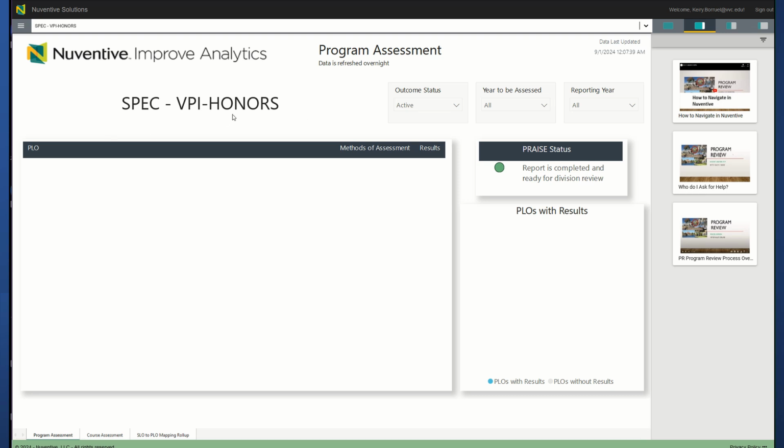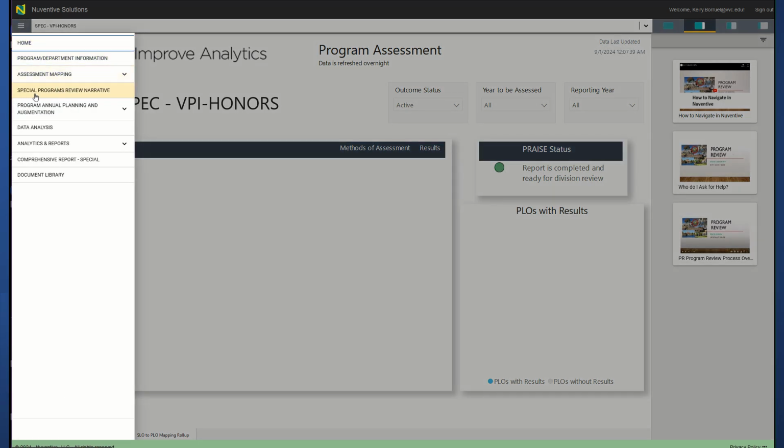I selected the honors program just because it was the first one on my menu, but for you, you should be in your special program, whichever one it is. So the first thing you're going to want to do is go to this hamburger menu, and you're going to select Special Programs, Program Review Narrative.